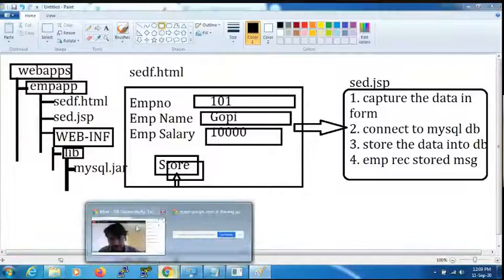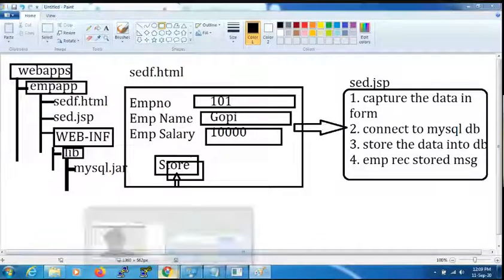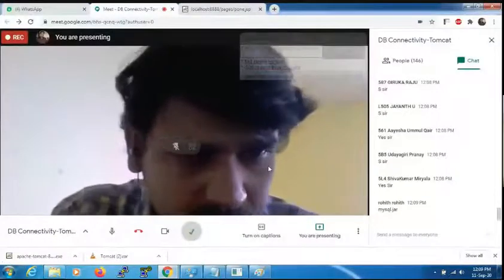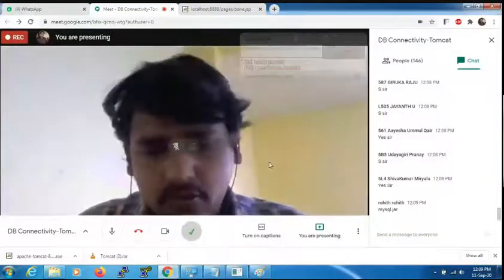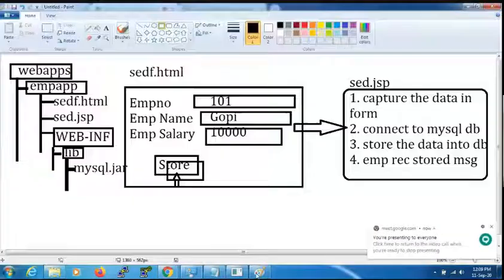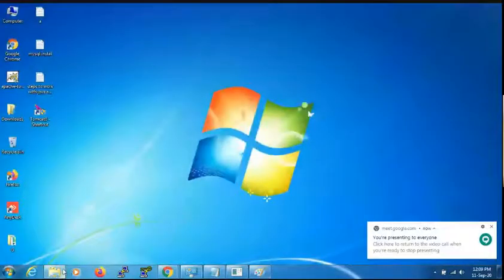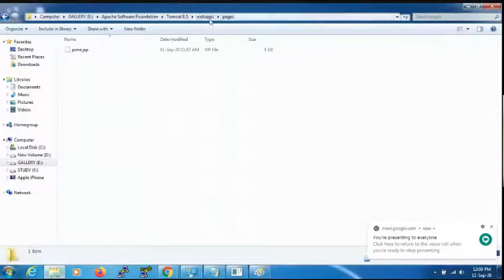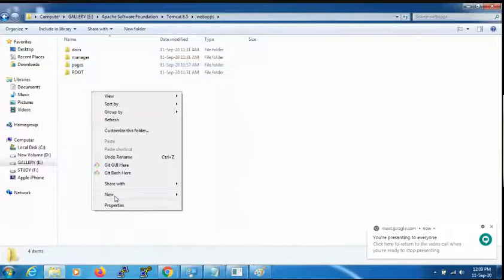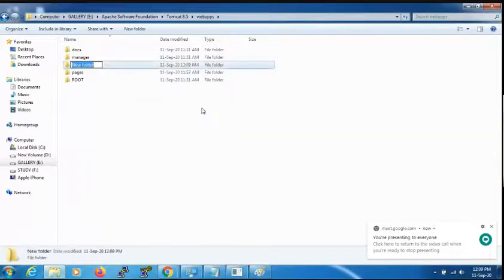Is it clear why we are placing the jar file? Right. Let's go step by step, following the diagram. Open the folder web apps. In the web apps, right click, new. What is our application name? EMP app. Just two minutes here, I shall finish the class in two minutes.